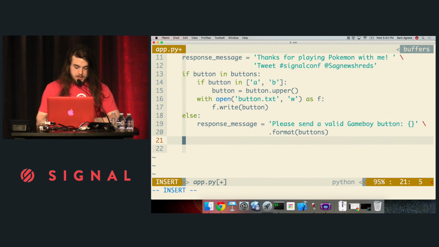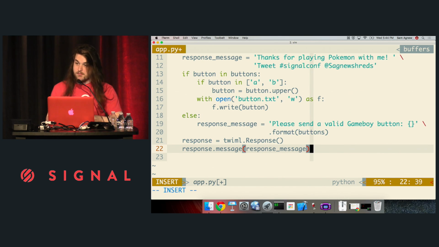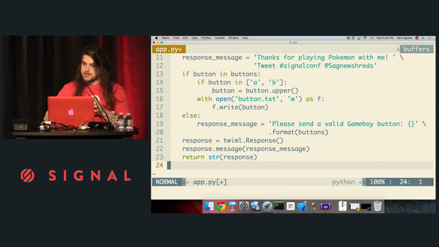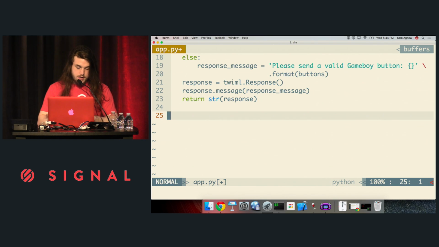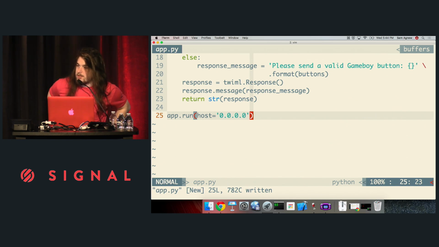Now I can do the Twilio stuffs. I'm going to create a TwiML response, and that response will contain a message. And if you couldn't tell already, I'm going to send you back my response message. And next I'm going to return a string version of that response, so that'll convert all that XML stuff to actually a string that the internet can use. And now I should be able to just run my code. I'm going to run it with the host 0.0.0.0. So computers outside of my local machine can see it.